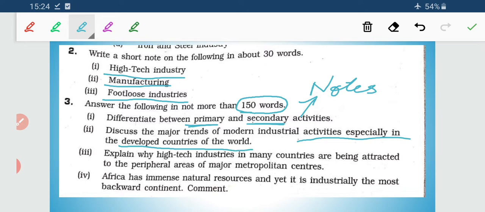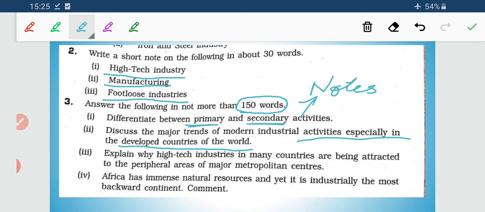Here the answer will be related to the characteristics of the modern large scale industry, that is specialization of skill, then automation or technological innovation, then mechanization, then organizational structure and stratification. All these points will be included in this answer.